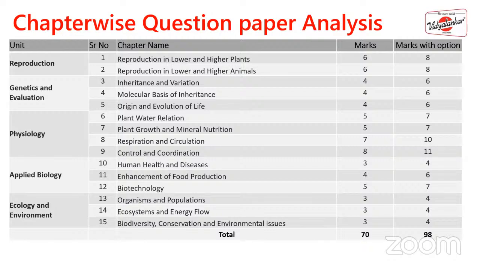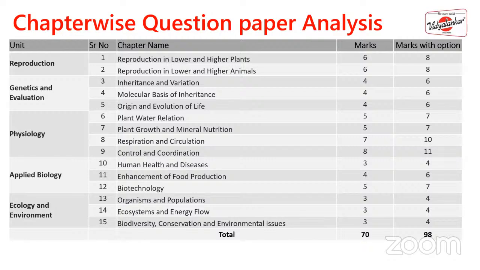So inheritance and variation, molecular basis of inheritance, evolution, plant water relations, where osmosis is there. Then in plant mineral nutrition, all the hormones, that is auxin, gibberellins, cytokinins, ethylene, etc. For these hormones, you will make a short, general answer where the characteristics are common. So only the peculiar characters of each and every hormone you need to write down.